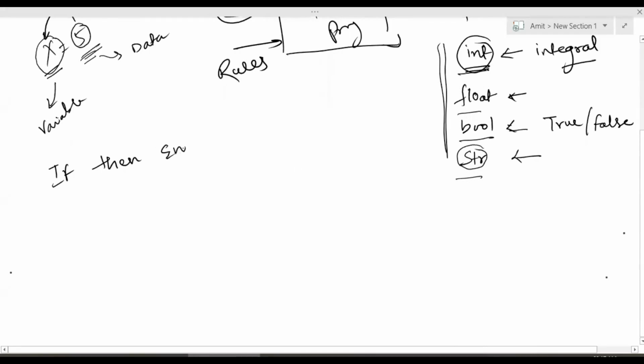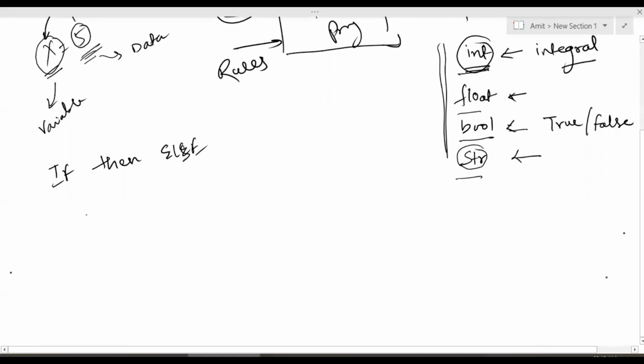So forget about syntax and everything right now. We will be solving a lot of problems related to this to clear these concepts. But right now, I'm not discussing Python syntax or anything. Generally, what are there in programming languages? After data and data types, there is something called if then else.